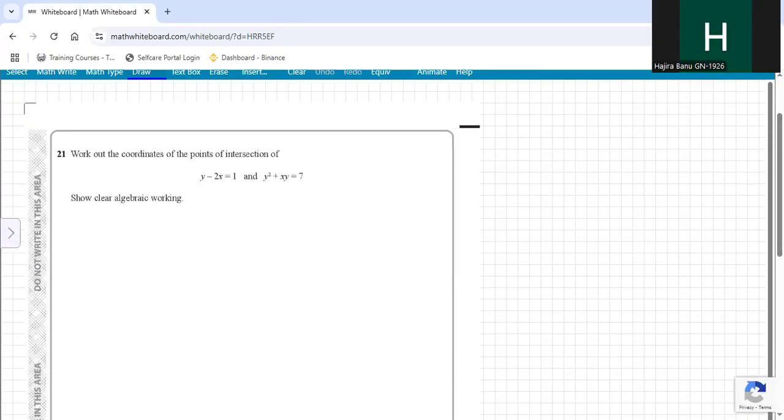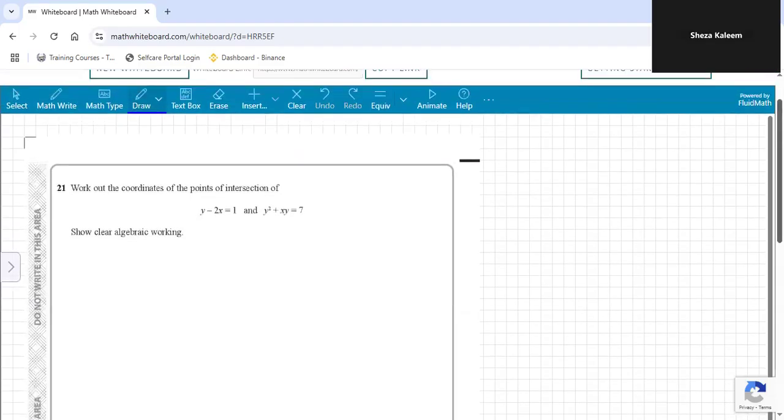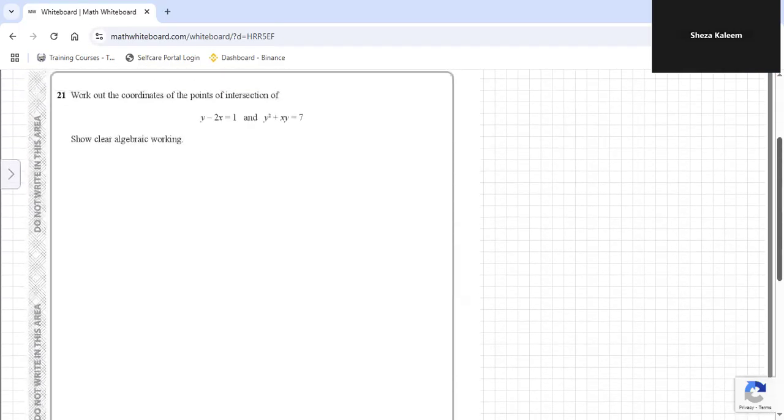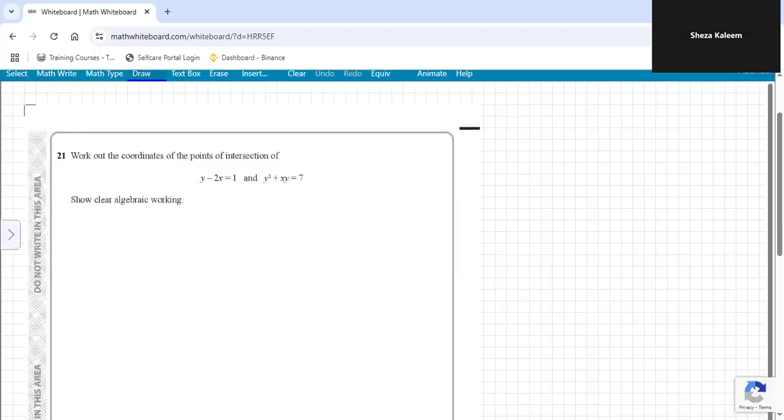Work out the coordinates of the point of intersection. Pardon, Shiza? I want to copy that question. No, I can't hear you, Shiza. Pardon?